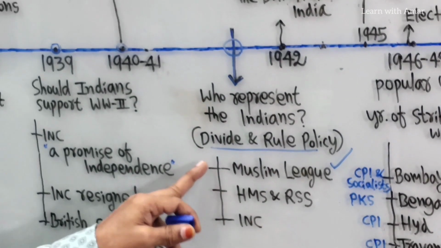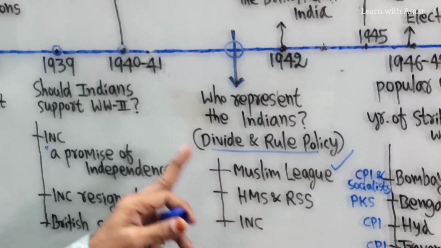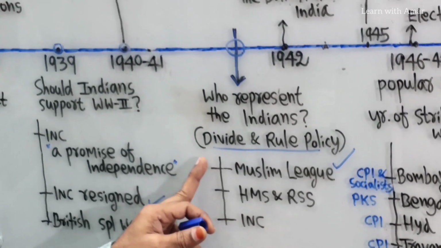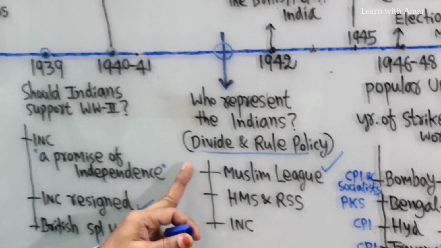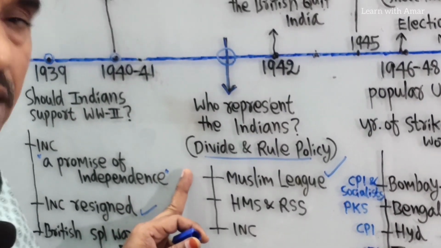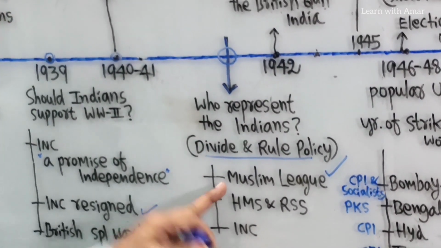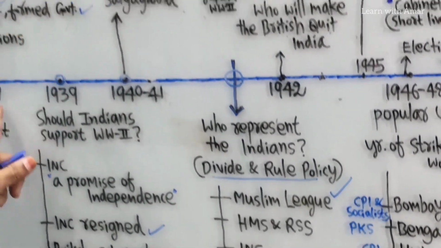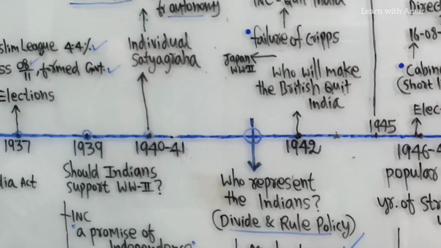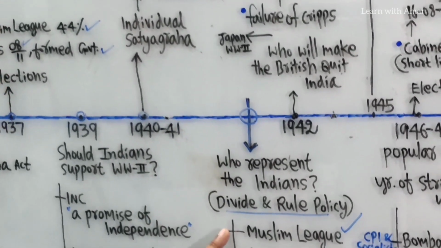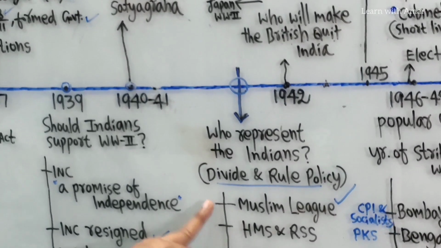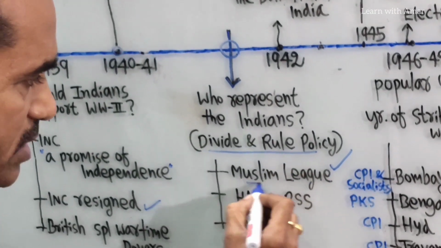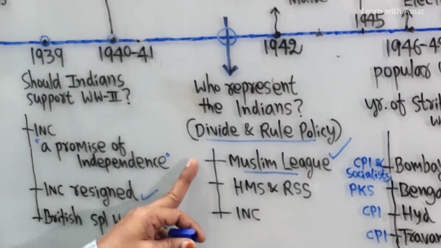Now we want to say about the Muslim League. I told you already, the Muslim League was established in 1906 for the sake of only Muslim landlords in Uttar Pradesh. There was no large mass support for this party earlier. Already we see it secured only 4.4% of Muslim votes in these elections, and later it demanded a separate country. This league worked only for Muslims.